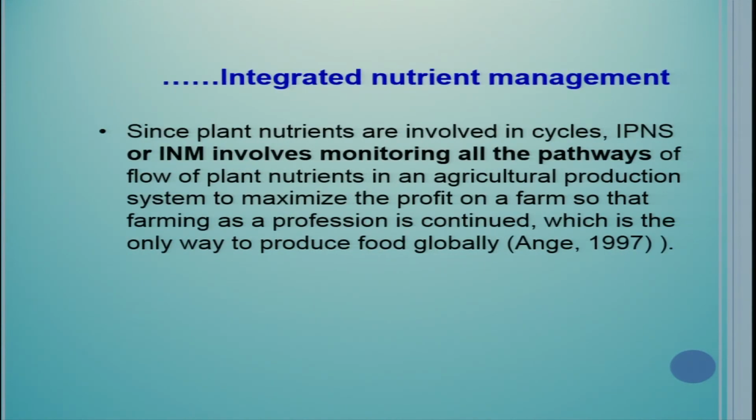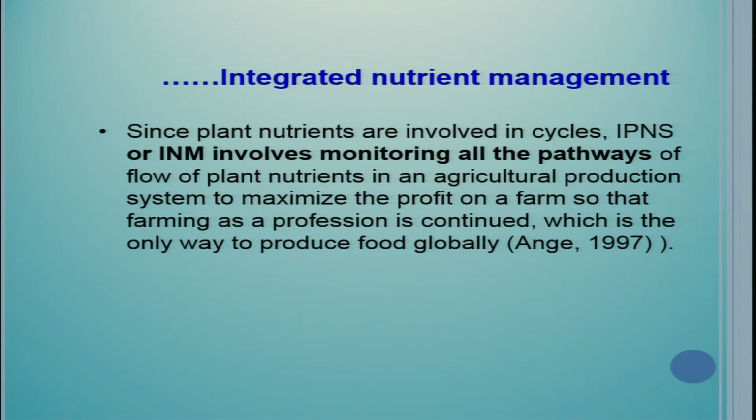Since plant nutrients are involved in cycles, IPNS or INM involves monitoring all the pathways of flow of nutrients in an agricultural production system to maximize the profit on a farm, so that farming as a profession is continued, which is the only way to produce food globally.